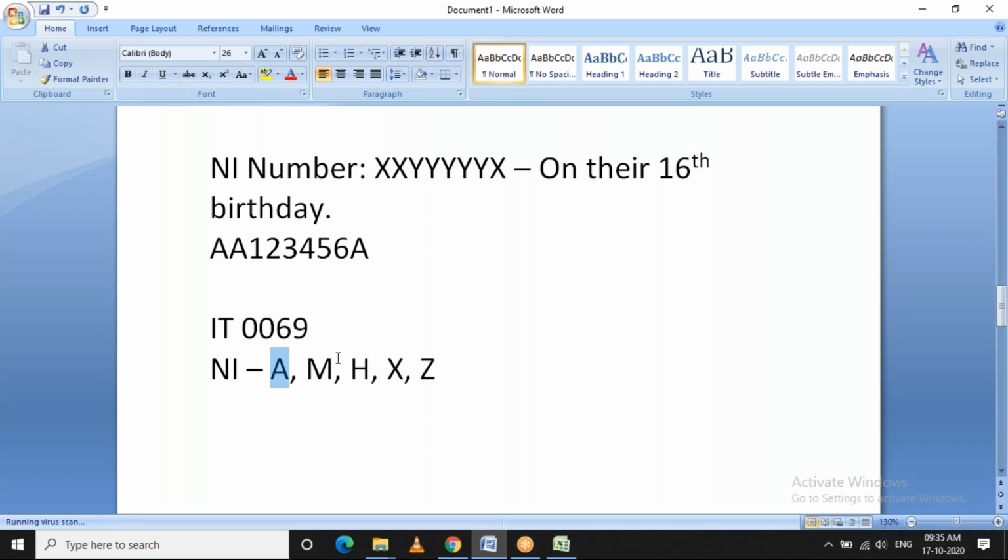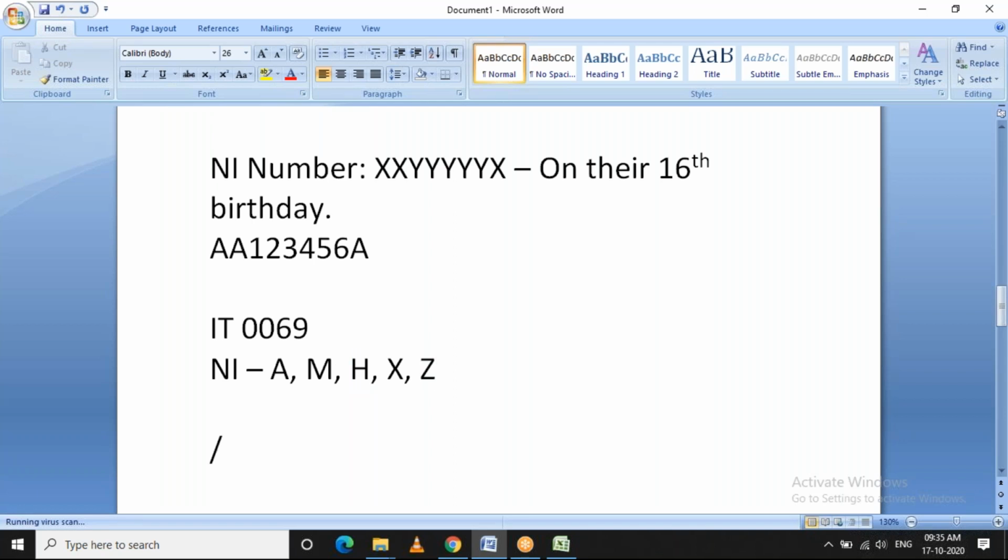So all the employees will be on A, and your NI calculations will happen based on this NI category. And if the employee is under age 21, then they will be assigned with the NI category again. So again, these NI categories will be decided by HMRC. Okay, so based on that NI category, the NI calculation will happen.